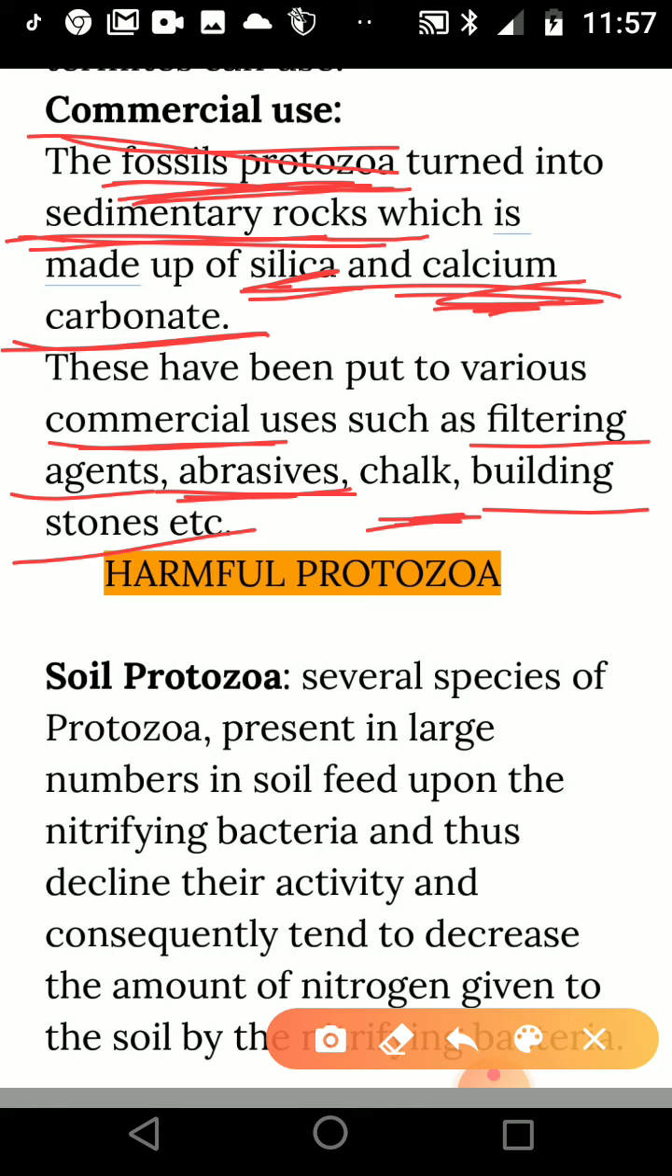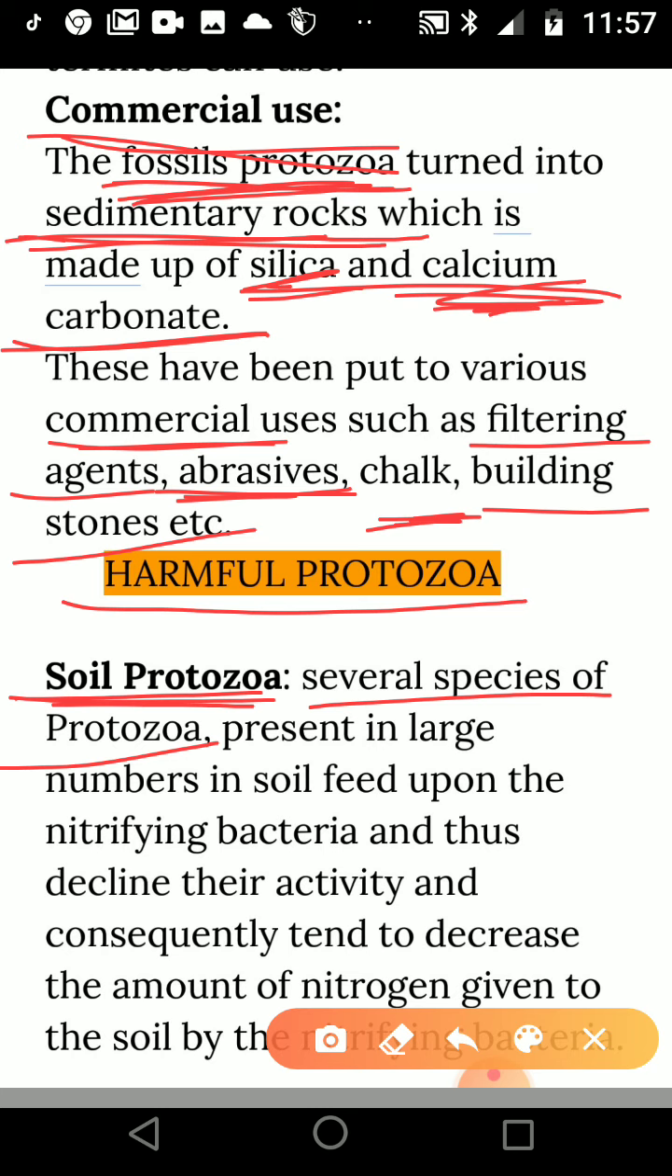So that is about the different uses of protozoans. Now we will have to know about the harmful effects of protozoa. That means protozoans, if they are useful, at the same time they are harmful also. Certain protozoa, as I told you, also live in the soil. Here we can see that soil has several species of protozoans, because protozoans have a large number of species.